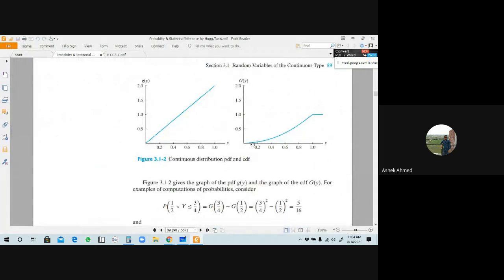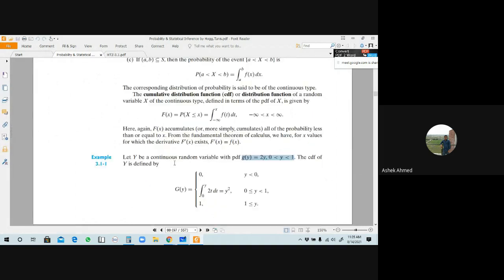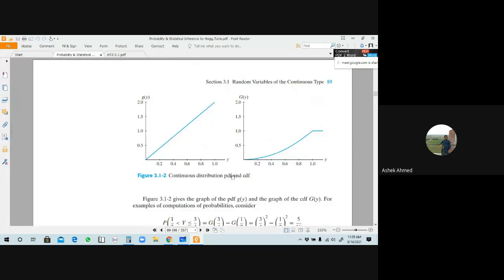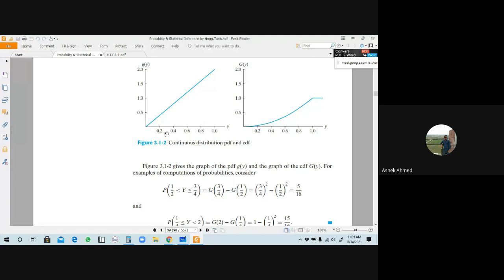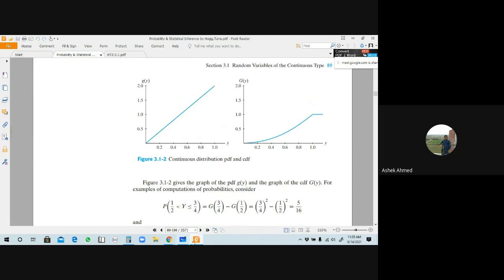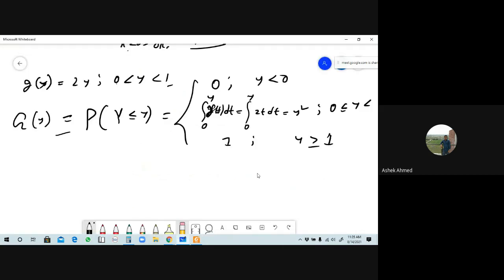This is discussed here. If you sketch the graph of this 2y, the graph will be from 0 to 1, between 0 and 1. But if you integrate and sketch the graph of the CDF, then the graph of the CDF will be this graph. Response me. Yes, sir. How did it come?